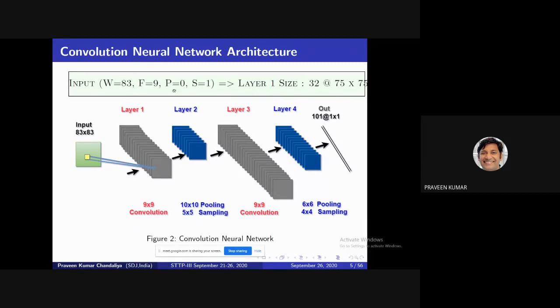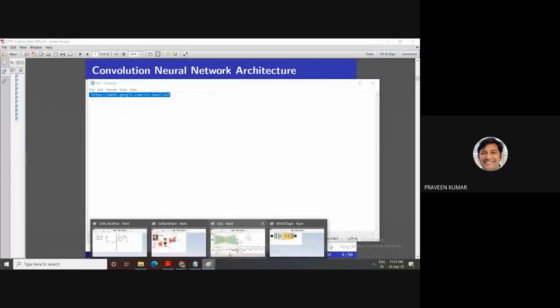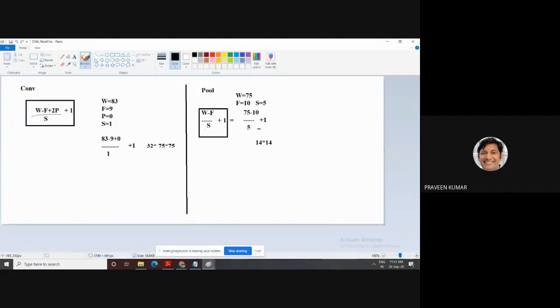In this convolution, we do not introduce any padding. The padding is 0. Stride is only 1. What is the layer 1 size? We calculate the layer 1 size with the help of the formula: W minus F plus 2P, divided by S, plus 1. The 83 is your W, F is your filter, P is your padding, 0. Put these values into this formula, then you get 32 into 75 into 75.